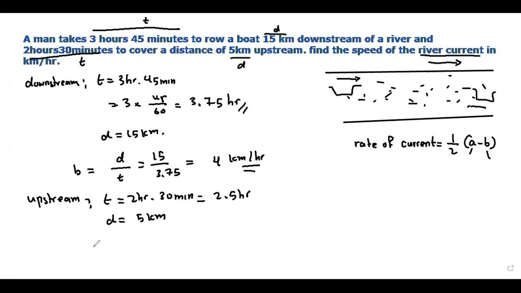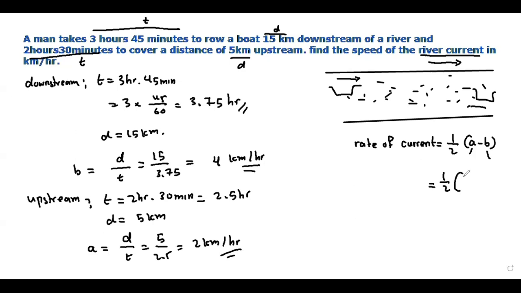Then we need to find the upstream speed, that is represented by B. B is equal to D by T. Distance is 5 kilometers divided by 2.5 hours. You will get 2 kilometers per hour. You found the value of A and the value of B.